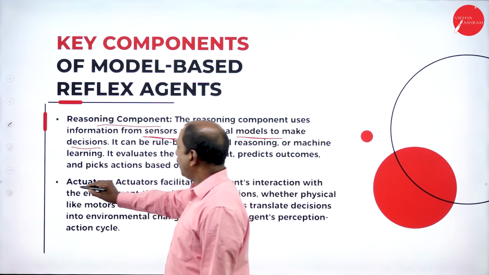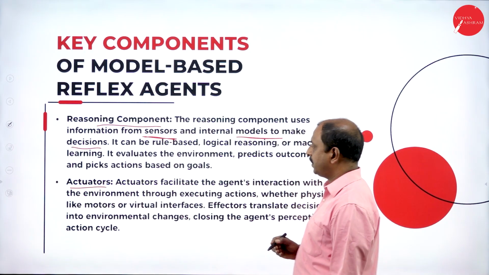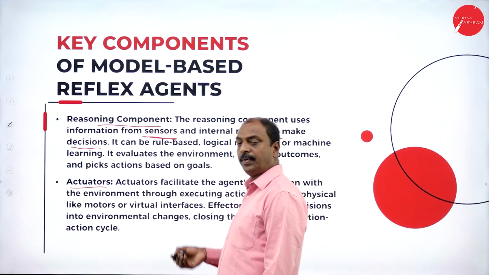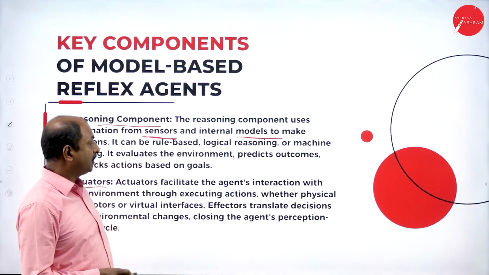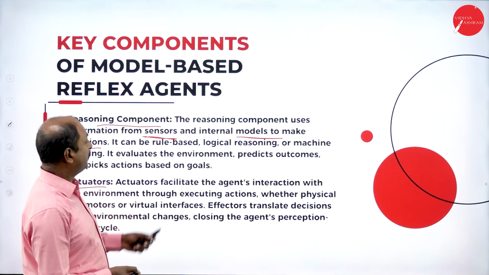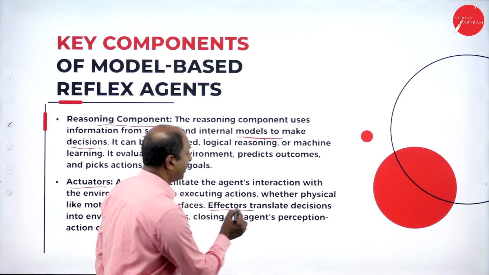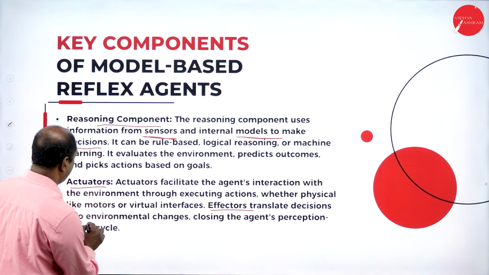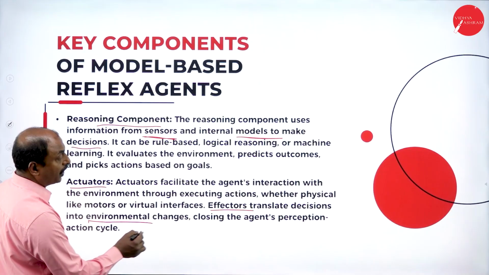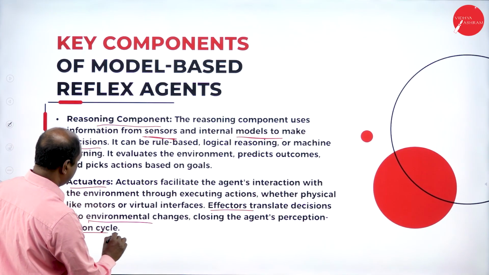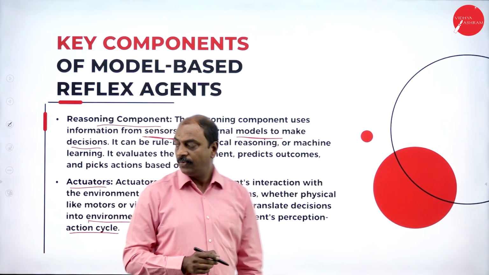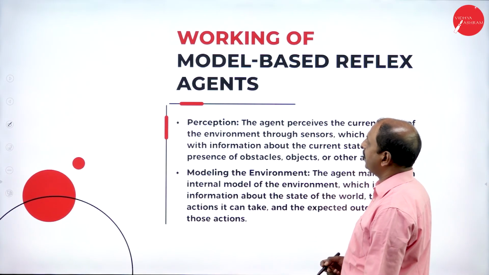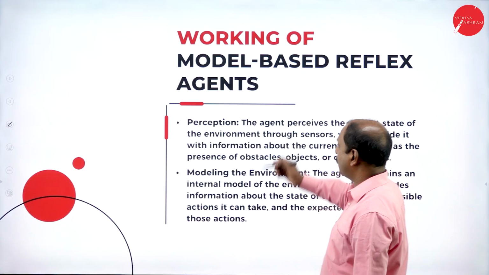Next one is actuators. So what are actuators? The actions take place through the actuators. Here, these are nothing but effectors. Effectors is another name for this. Effectors translate decisions into environmental changes, closing the agent perception cycle. This is the function of the actuator. In the next slide, we'll see how this model is going to work.